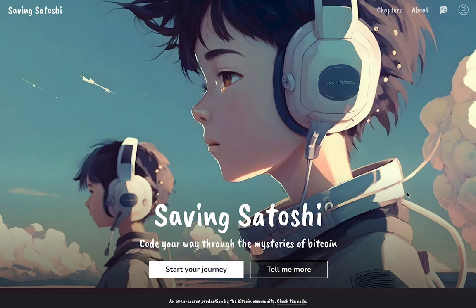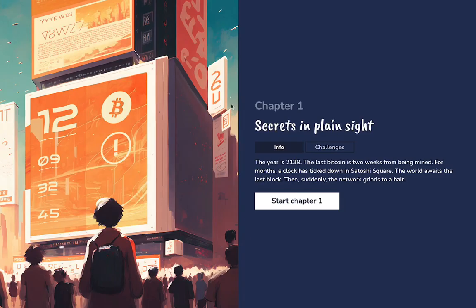So at the homepage we have this big first impression. This looks like it's a bit futuristic. These young people looking into the future, trying to figure things out. So we're setting the tone here. Then we press Start Your Journey, which takes us to the chapters page. Then we scroll down to chapter 1, where we see something like this.